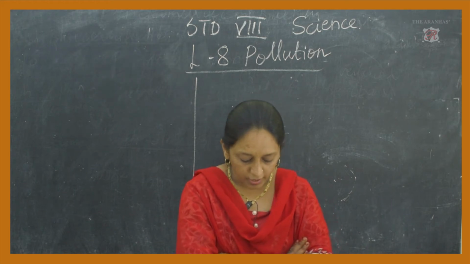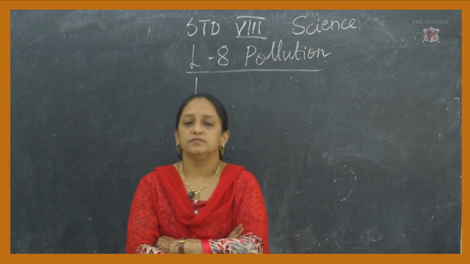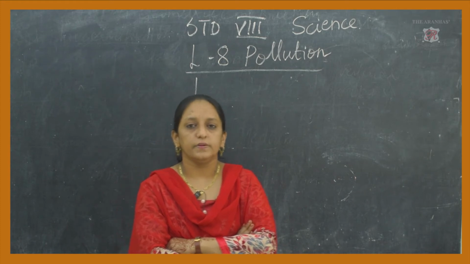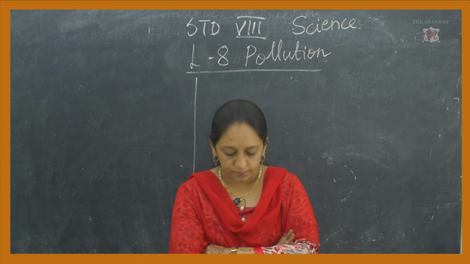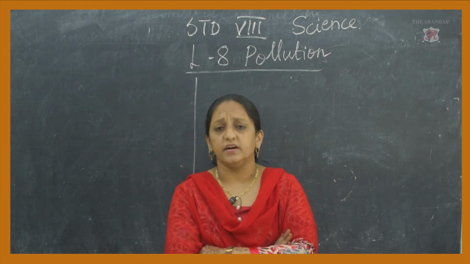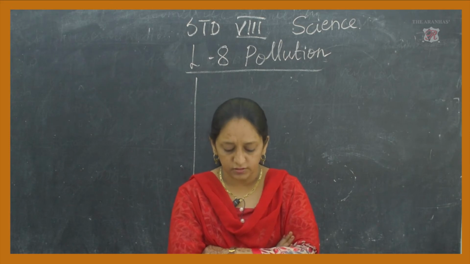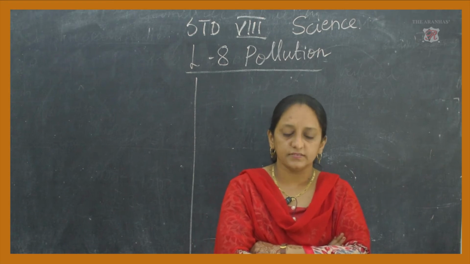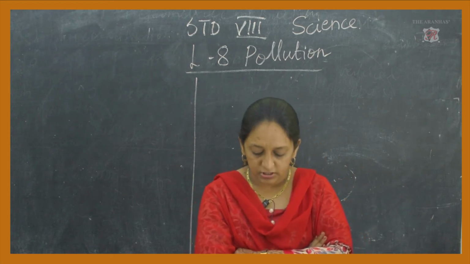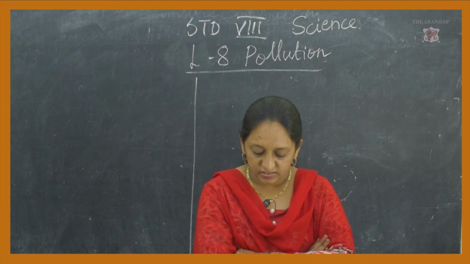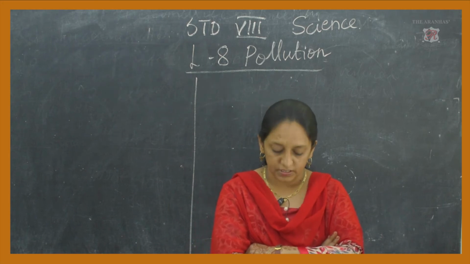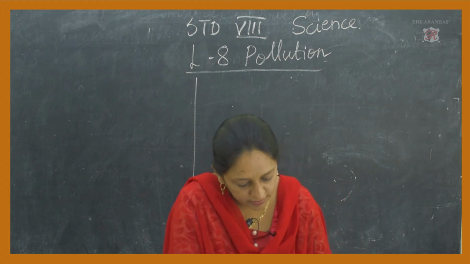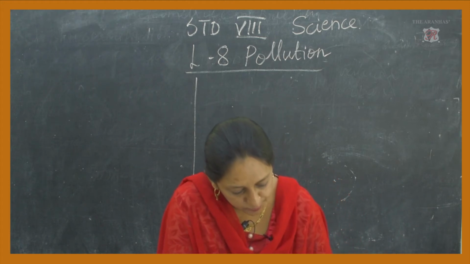Then adverse effects on seabirds, because if the river water is polluted, the sea water is polluted, there will be adverse effects on the seabirds, the birds that are living near the coast of the sea. And there are some other effects also. This was effects on human beings and effect on ecosystem, and some other general effects are changes in physical and chemical properties of water.